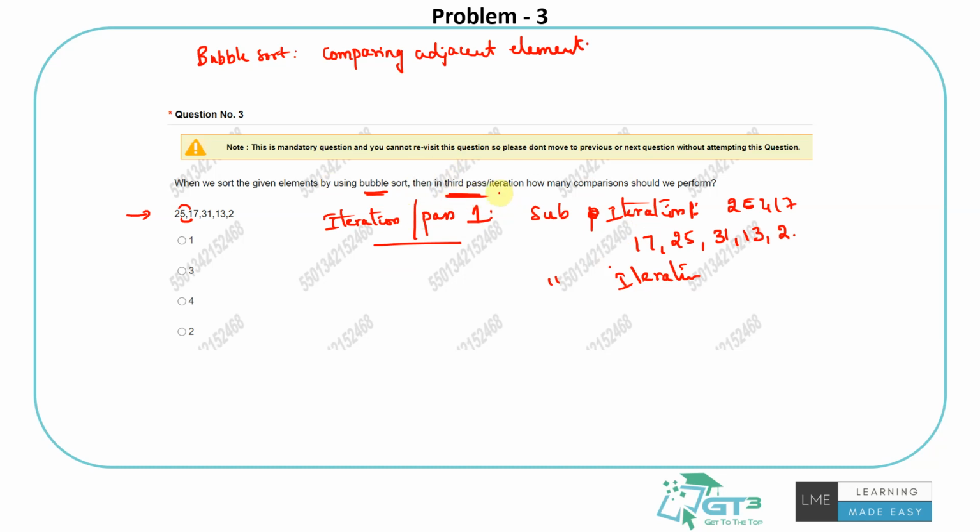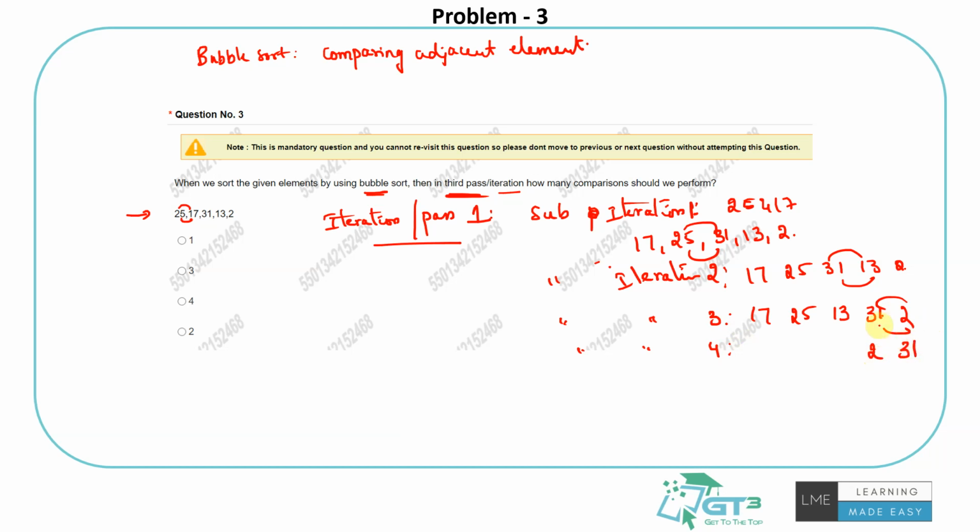The question is asking for the third pass or third iteration. I'll show that. Sub iteration 2 is comparing these 2. 25 is smaller than 31, so it will be left as it is. This is comparison 2. Sub iteration 3 is comparing 31 and 13. 13 is smaller than 31, so they will be swapped. Sub iteration 4 is comparing the last two, 31 and 2, and 31 will be swapped because 31 is larger than 2. So we have 17, 25 and 13.